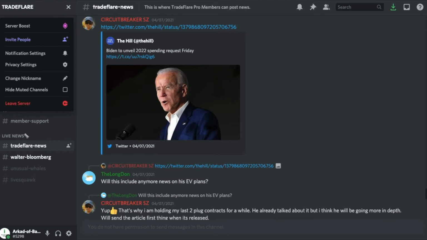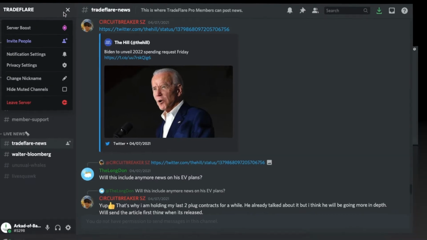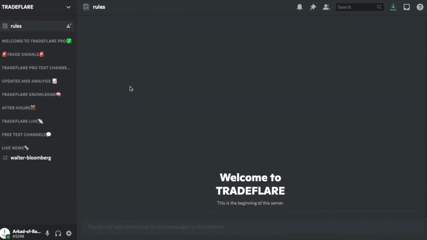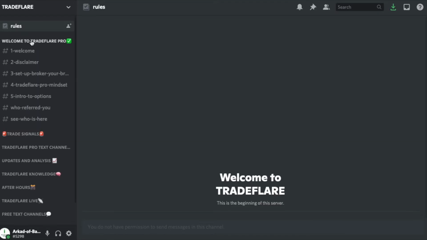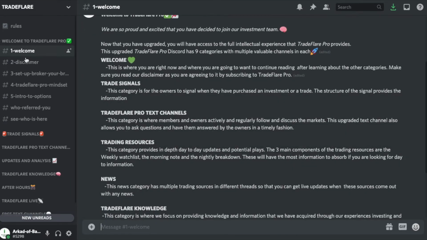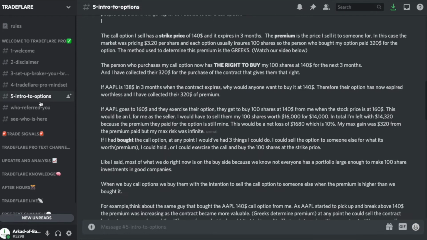So I'm going to show you how to upgrade and also show you what it's like to be in the upgraded Tradeflare Pro Discord. When you get into the Tradeflare Pro Discord, there's a lot going on. There's a lot to read. Where you're going to want to start is the Welcome to Tradeflare Pro, and you're going to want to go in order 1, 2, 3, 4, 5 and read all of these channels. These are going to give you a nice rundown about what Tradeflare Pro is all about.